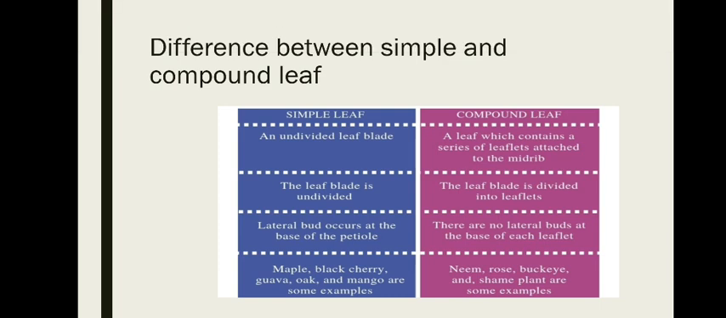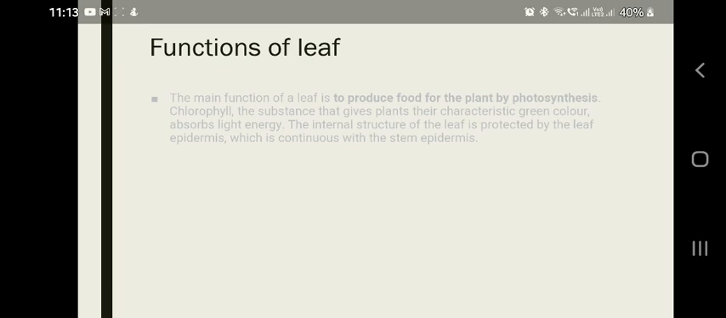Difference between simple and compound leaf. Simple leaf: a leaf whose blade is undivided. Compound leaf: a leaf which contains a series of leaf blades attached to the midrib. The leaf blade is divided into leaflets. In a simple leaf, the axillary bud occurs at the base of the petiole. In a compound leaf, there are no axillary buds at the base of each leaflet. Mango, guava, maple and black cherry are some examples of simple leaves. Neem, rose, buckeye and sheen are some examples of compound leaves.